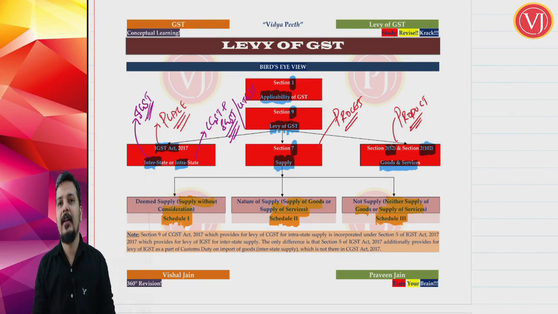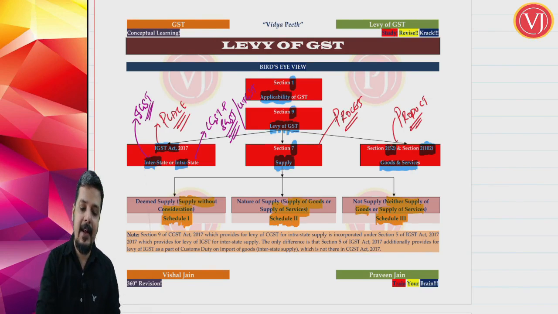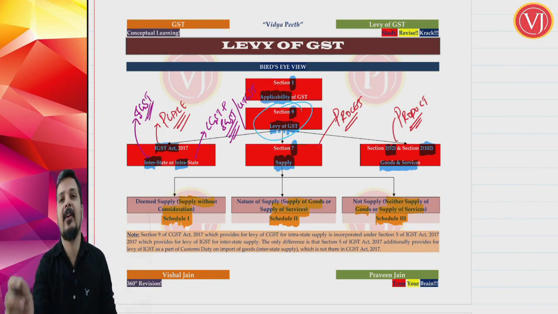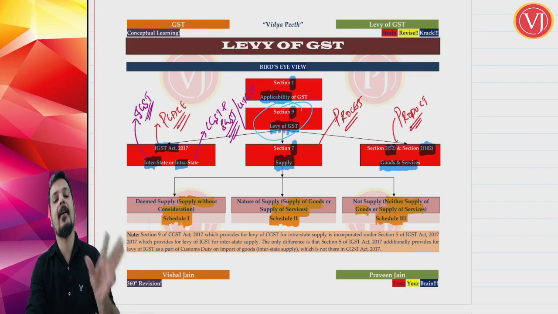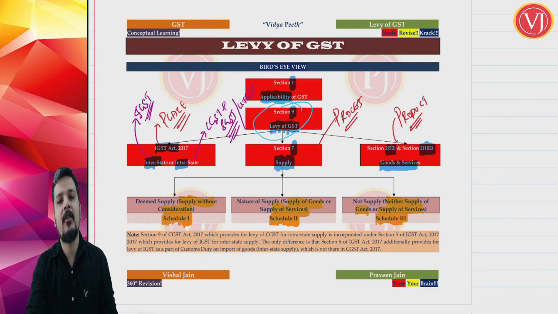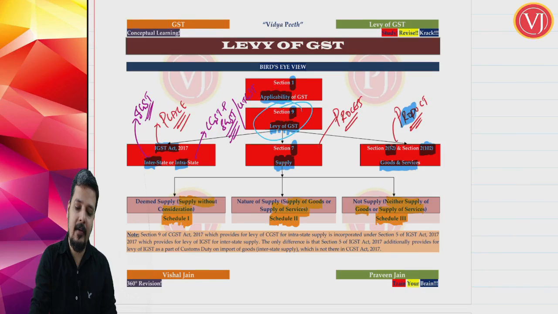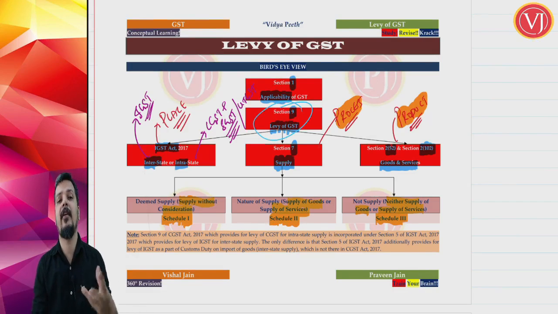So that will be the first 3 P's. This is the bird's eye view of what we are going to discuss here. First, section 1 will discuss the applicability of GST, and levy is there in section 9, section 9 of the CGST Act read along with section 5 of your IGST Act. Totally there are 6 P's, out of which the first 3 P's focus on product, which is goods or services defined in section 2 clause 52 and section 2 clause 102 respectively. Then it is process, defined in section 7, very important, therefore it is not under section 2, section 7 read along with schedules 1, 2 and 3 of your CGST Act.